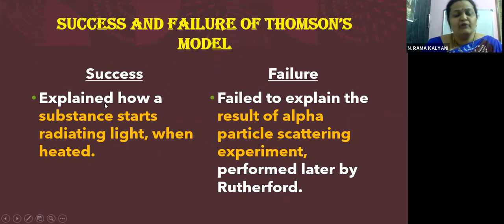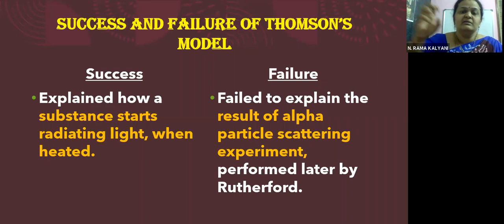J.J. Thomson's model of atom explained how a substance starts radiating light when heated. So how, children, how can we understand this? See, the light that was observed was nothing but the cathode rays being emitted. Yes, children. So when he said that electrons are embedded inside and when we are heating it, they are getting emitted outside.